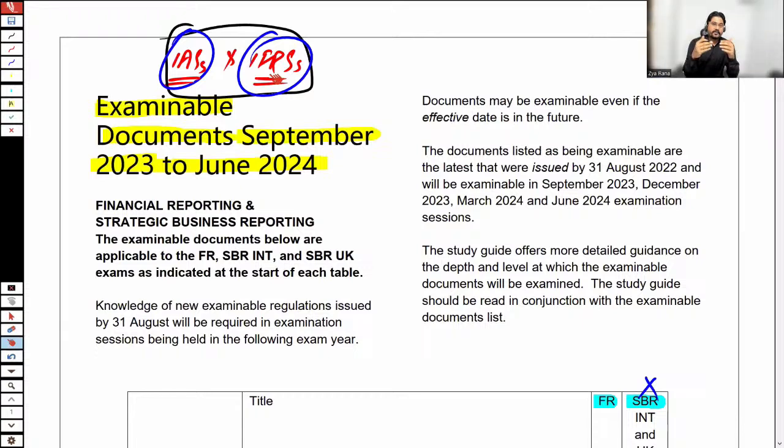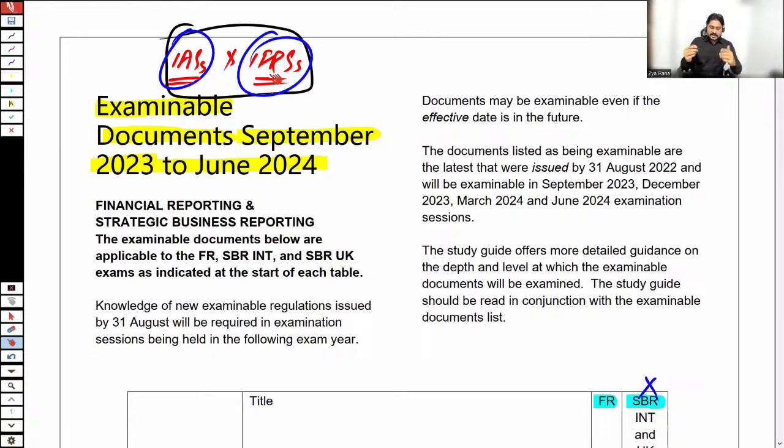What is the paper format? We have a 100 marks paper with 3 sections, sections A and B for 30 marks each, and section C for 40 marks. There are 2 constructed response questions tested in section C, along with the interpretation of financial statements, whether the question is asked for a single company's accounts or for group accounts. For both the questions, ratio analysis is very important.